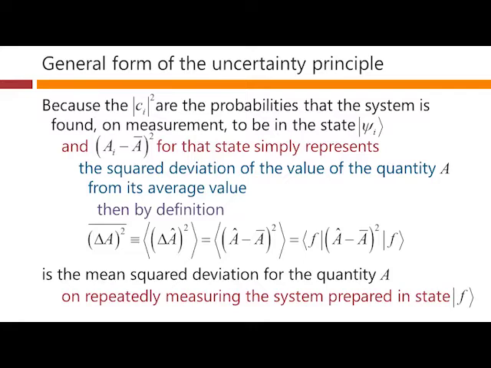So every time we do our experiment, we prepare it in the state F, we repeat it, we take the answers we get for A here, the measured value, and this operator's expectation value or average here is indeed the expectation value of that mean square deviation from the average.